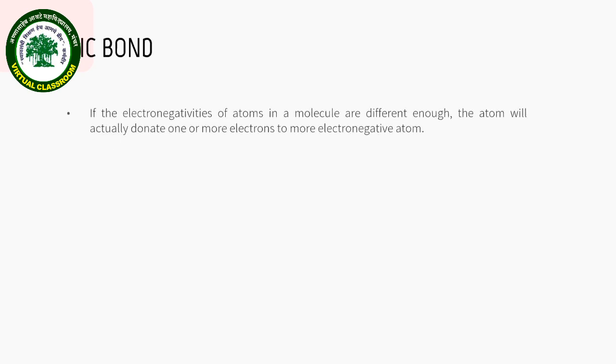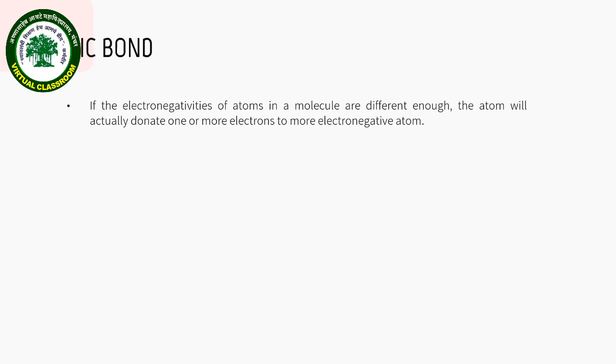Metals, on the other hand, have loosely held outer electron shells, so they are constantly donating electrons and becoming positively charged. If the electronegativities are different enough, the atom will actually donate one or more electrons to the more electronegative atom.